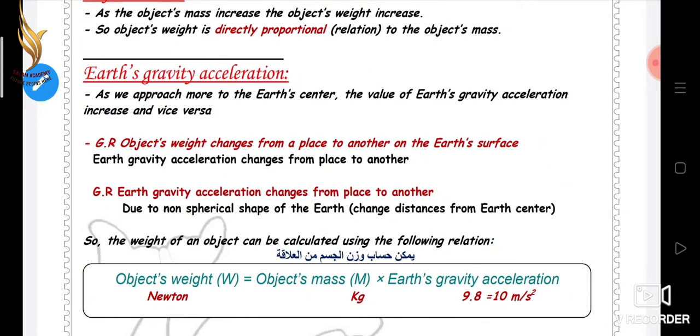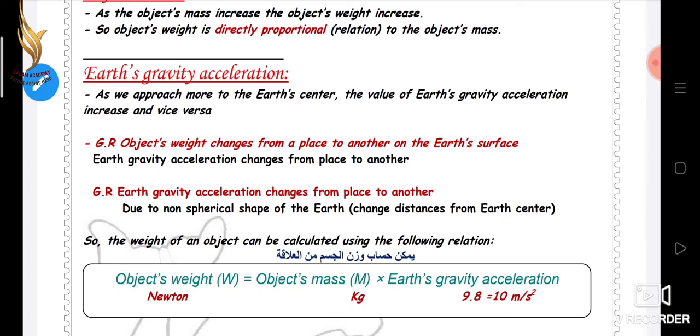Give reason: object's weight changes from one place to another on the Earth's surface. Because Earth's gravity acceleration changes from place to place. Give reason: Earth's gravity acceleration changes from place to place. Due to the non-spherical shape of the Earth and the change in distances from the Earth's center.